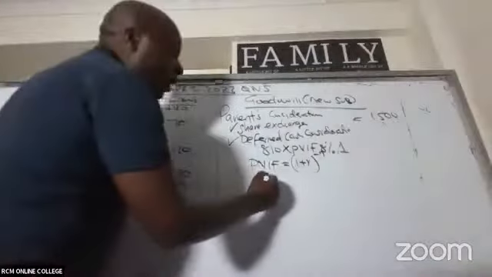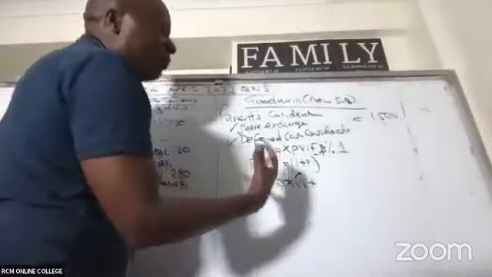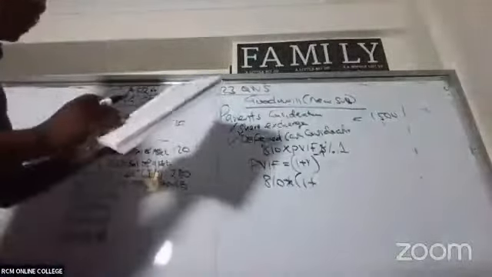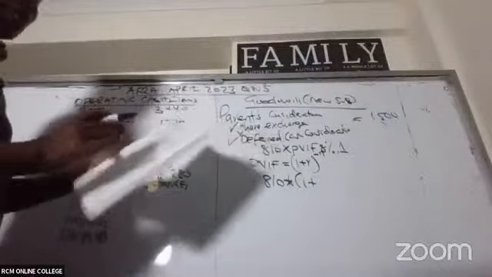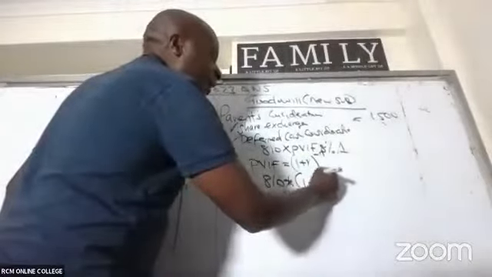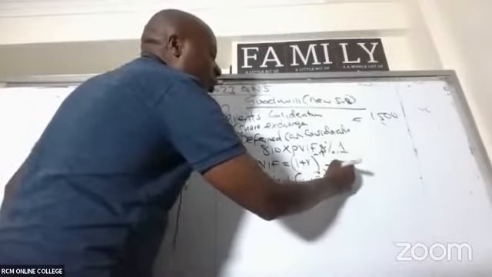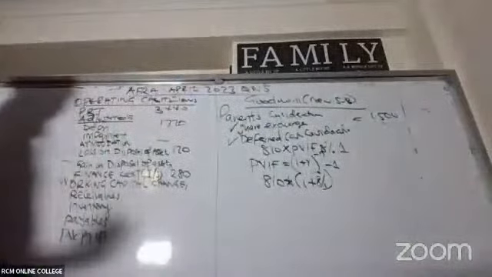So this will be 810 into 1 plus the cost of capital. The required return is 8% in the question. They've told us there. The cost of capital is 8%, raised to negative 1 because you're going to pay this amount by January 2023.